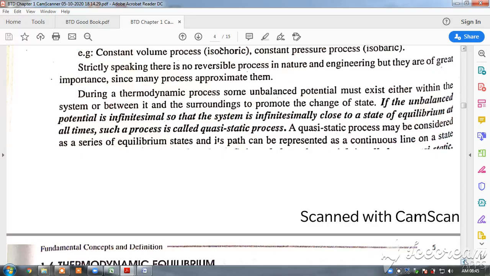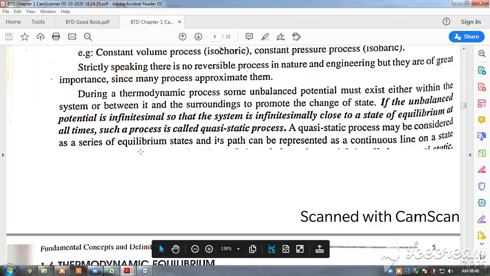Okay. Now we shall see what a quasi-static process is. You have heard of the quasi-static process. Quasi means almost. Static means static. It is not dynamic. It is stationary, then it is called static. So we will see the quasi-static process. If the unbalanced potential is in